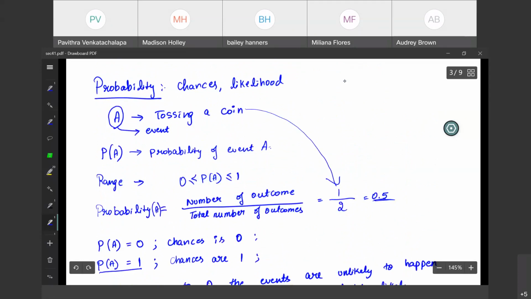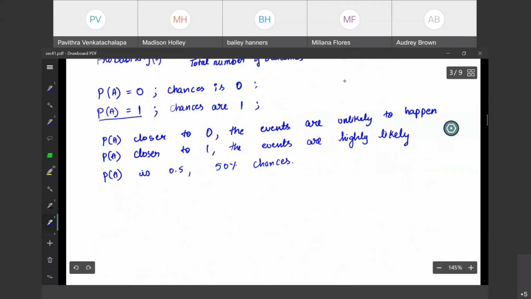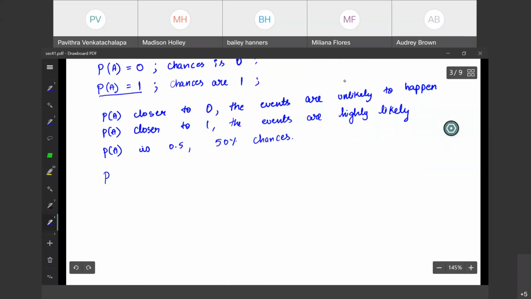Probability of an event A. Now, this probability, it could be expressed as a decimal, like 0.5, or a whole number, or even a percentage.